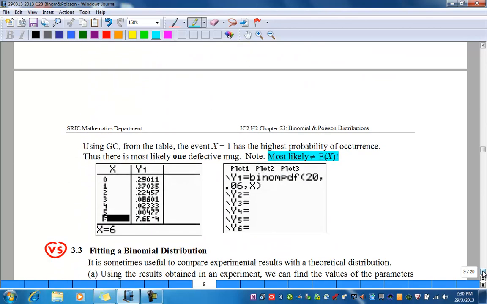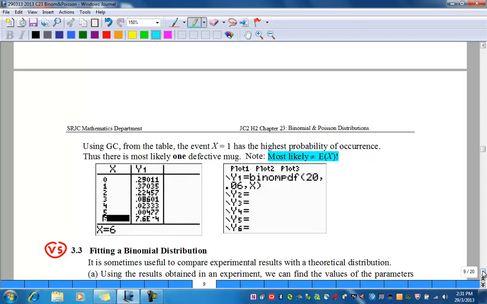Now, to find the most probable number, you have to use the GC. From the table, the event x equals 1 has the highest probability of occurrence. Thus, there is most likely one defective mug. And take note that most likely doesn't imply equals to expected.